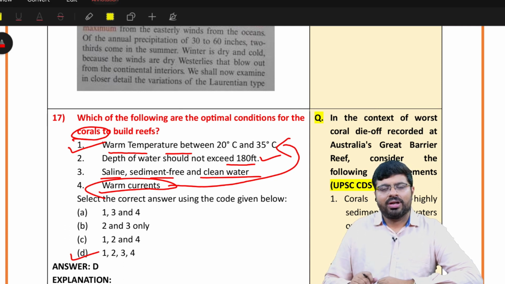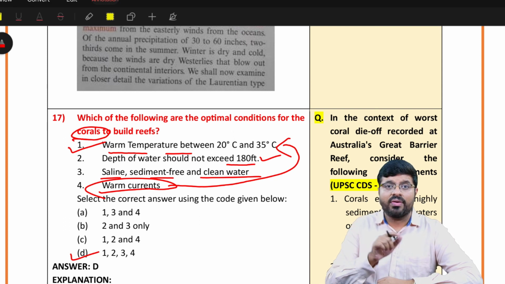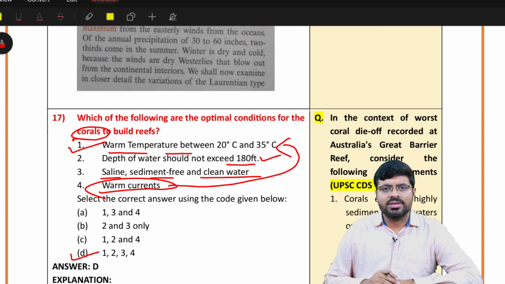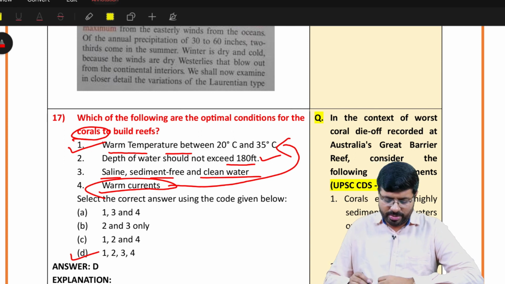So you all know, along the deserts, there is some cold deserts. Along the hot deserts like Saharan desert, we have a cold current, no? Like Canaries. For every hot desert, you have a cold current. So at that places, you will not find coral reefs. Why? Temperature, cool water, not sufficient. So that is the way you should be able to answer it.